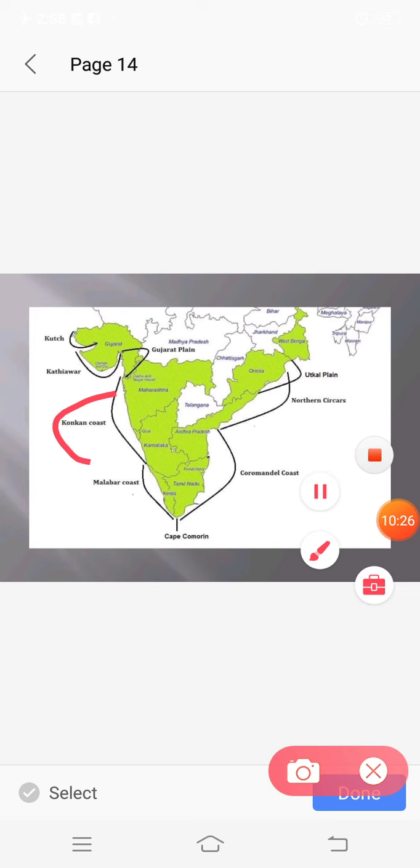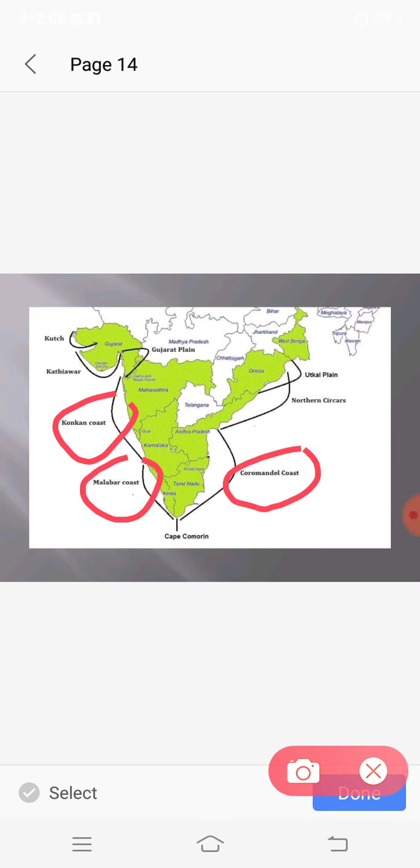Here you can see these are the coastal plains in the states of Gujarat, Maharashtra, Karnataka, Kerala, Tamil Nadu, Andhra Pradesh, Odisha and West Bengal. Here you can also see the Konkan coast, Malabar coast, Coromandel coast and northern Sirkar.